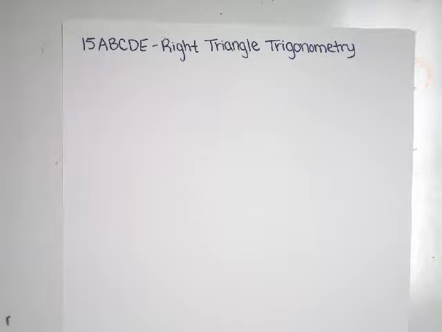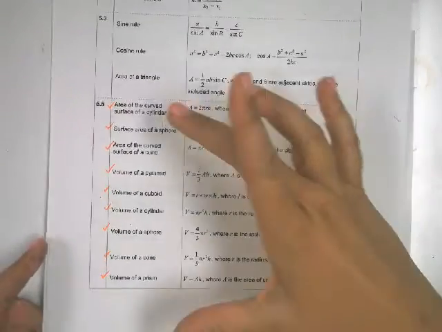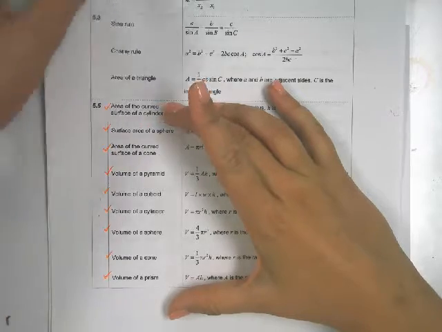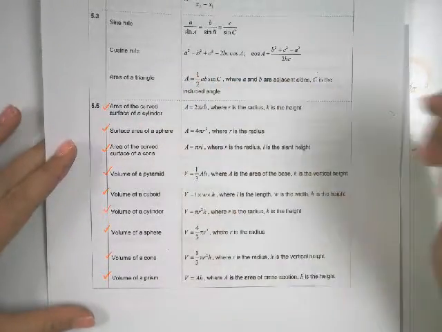Okay, we're going to work today with chapter 15A, B, C, D, and E. All of these sections in the textbook cover right triangle trigonometry, which is a review topic from geometry last year. So we are still within topic 5, geometry and trigonometry. Last time we talked about volume and surface area, and your formulas for volume and surface area are down here.